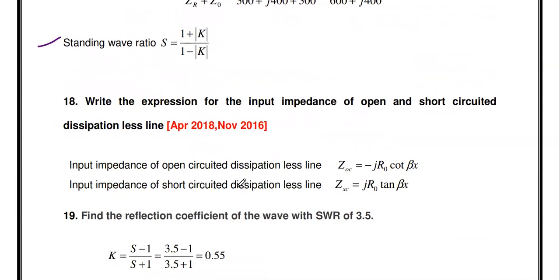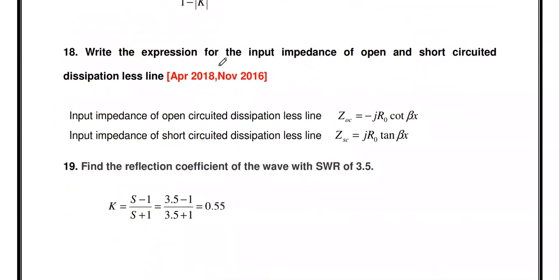Then the next question, write the expression for input impedance of open and short circuited dissipationless line. Already in the first unit also, we discussed the open circuited input impedance and the short circuited input impedance of a general transmission line. But here it is for a dissipationless line, open circuited impedance and short circuited impedance. So it is also an important university question.